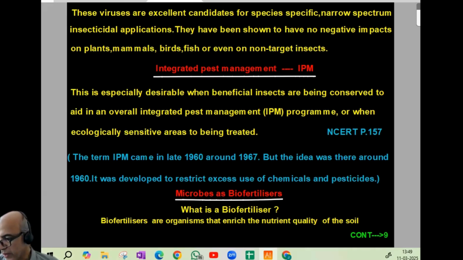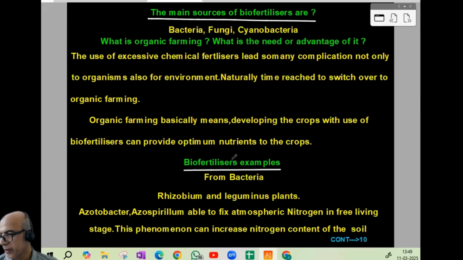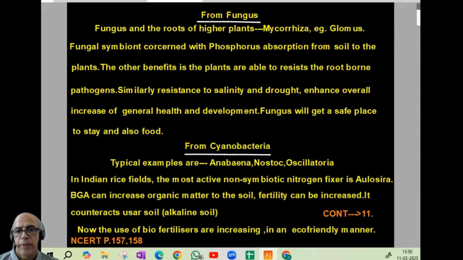Then microbes as biofertilizers. So what is biofertilizer and which are the main sources of biofertilizers? 3 categories of organism: bacteria, fungus, and cyanobacteria. Then organic farming. Then biofertilizer examples from bacteria, basically Rhizobium, Acetobacter, Azospirillum. They can increase the atmospheric nitrogen. Then from the fungus side, mainly mycorrhiza, example Glomus. Advantage of mycorrhiza when it is connected with the plants. And what mycorrhiza gets as advantage from the host plant.